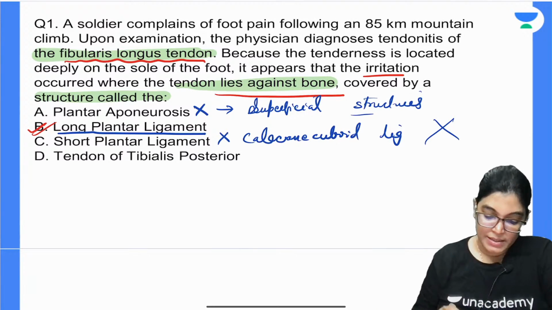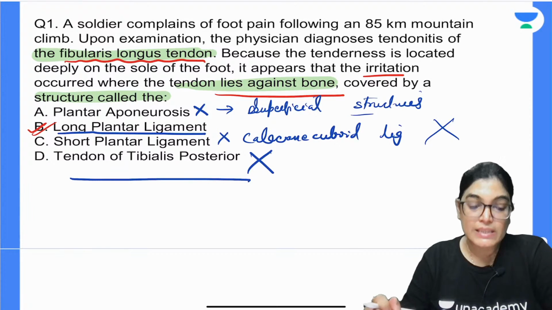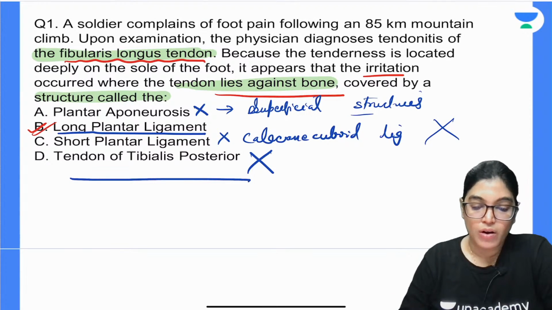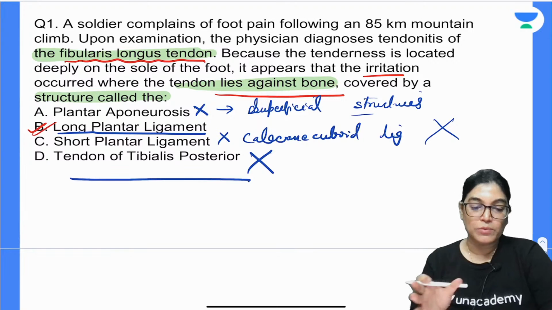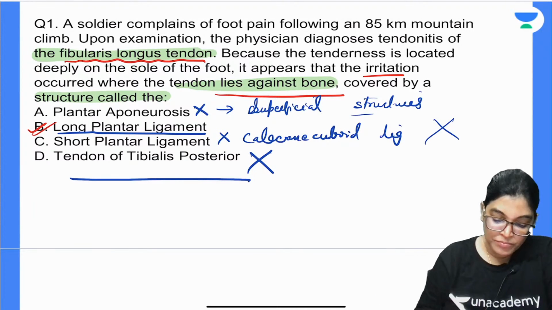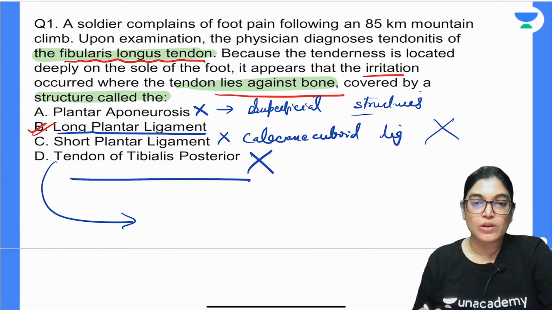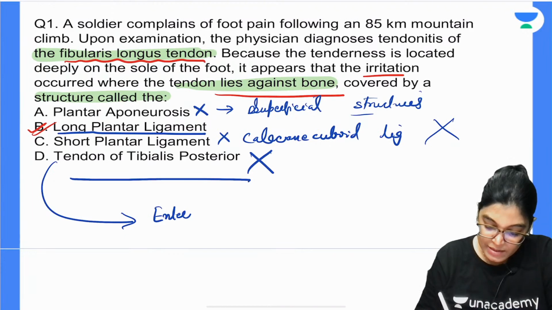Okay. So yes, tendon of tibialis posterior, the other option, is also the wrong option which is given, and the reason is that the tendon of tibialis posterior enters the foot posterior to medial malleolus. What is the course of tibialis posterior? The reason why tibialis posterior is the wrong answer is because the tibialis posterior muscle enters the foot.